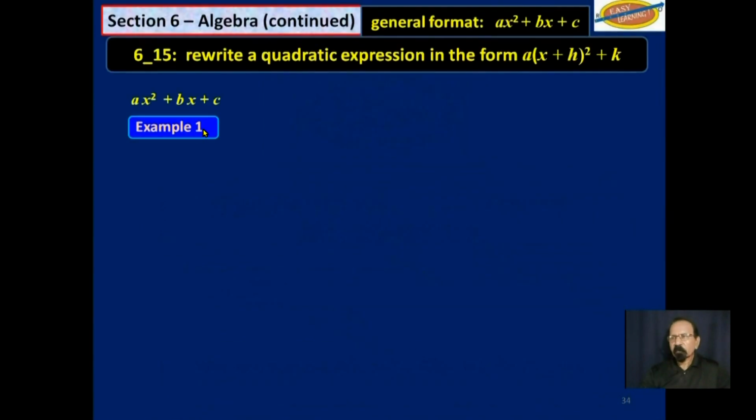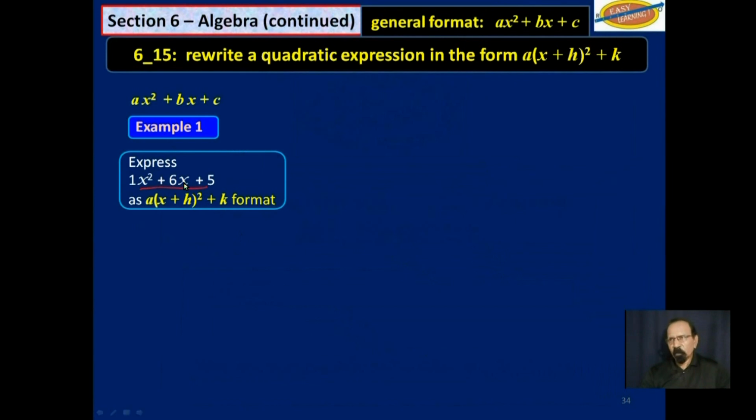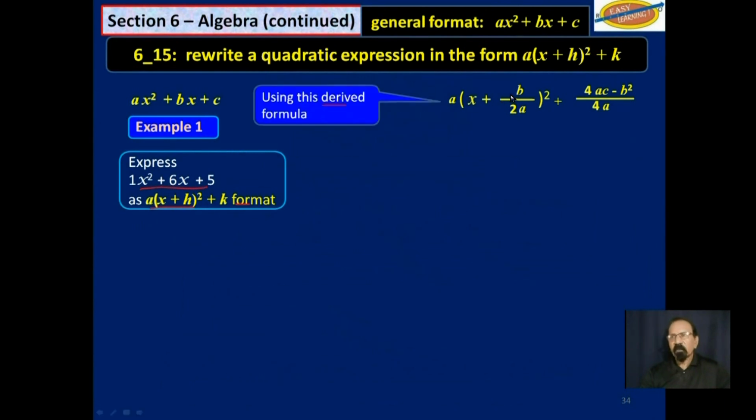So example 1, we want to express that quadratic expression in this format. And we will use this formula that we just derived to do that. Now, this is one approach. You can learn this formula and use it anytime you have to do this. It is not given on the formula sheet during exam. But we just derived that formula. We will use it like 5 or 6 times, and then we will go back to using the various steps. So that is the formula we just substituted.